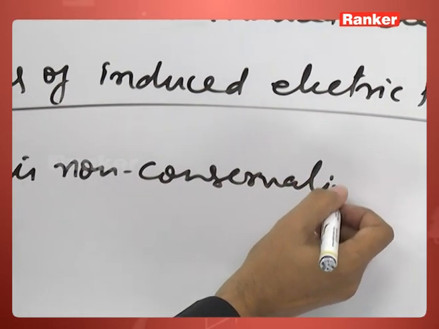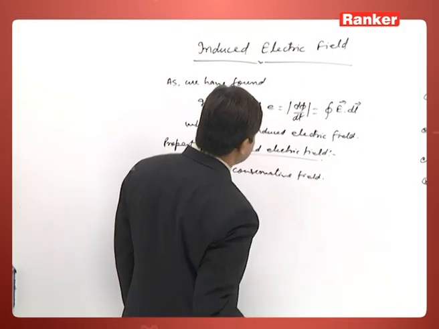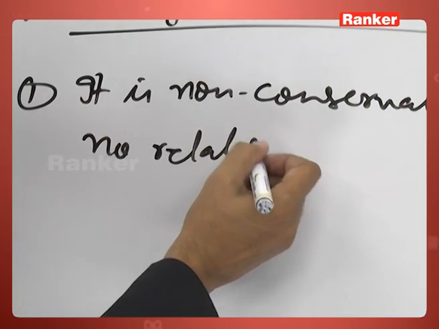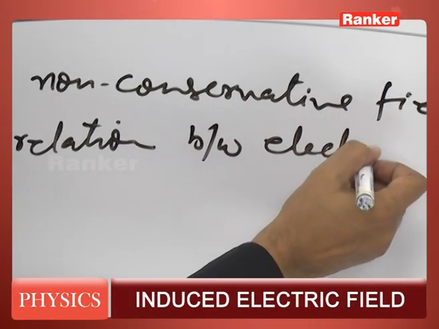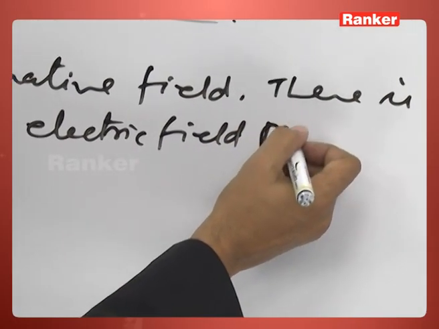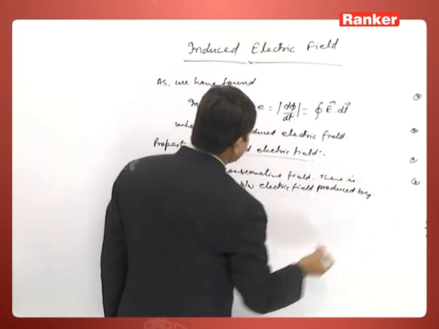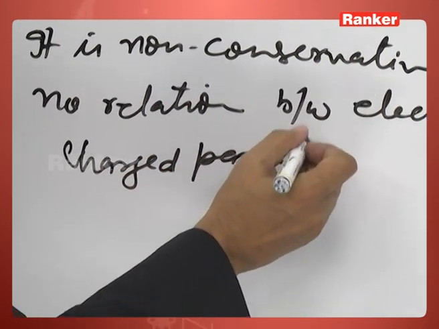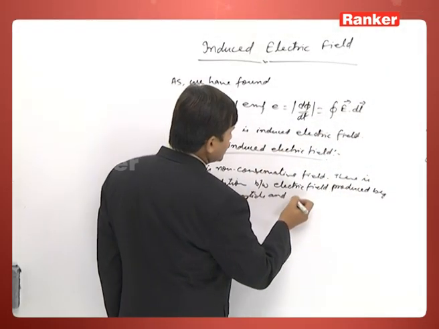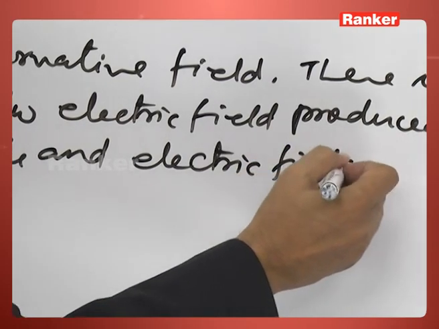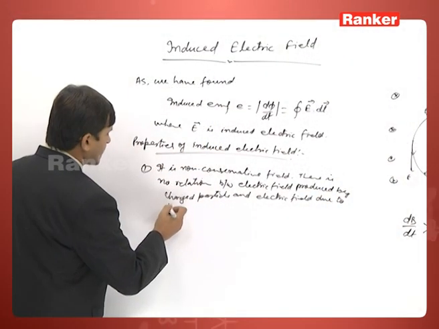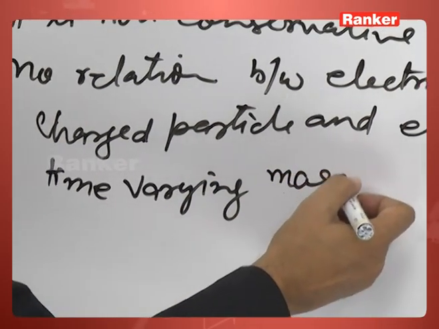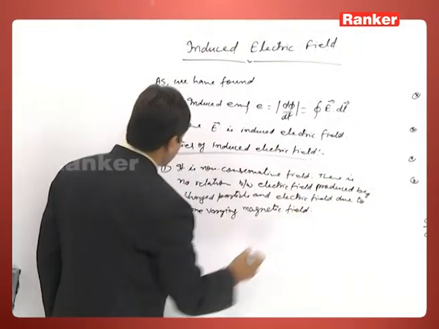So we can write that there is no relation between the electric field produced by a charged particle and the electric field due to a time varying magnetic field.